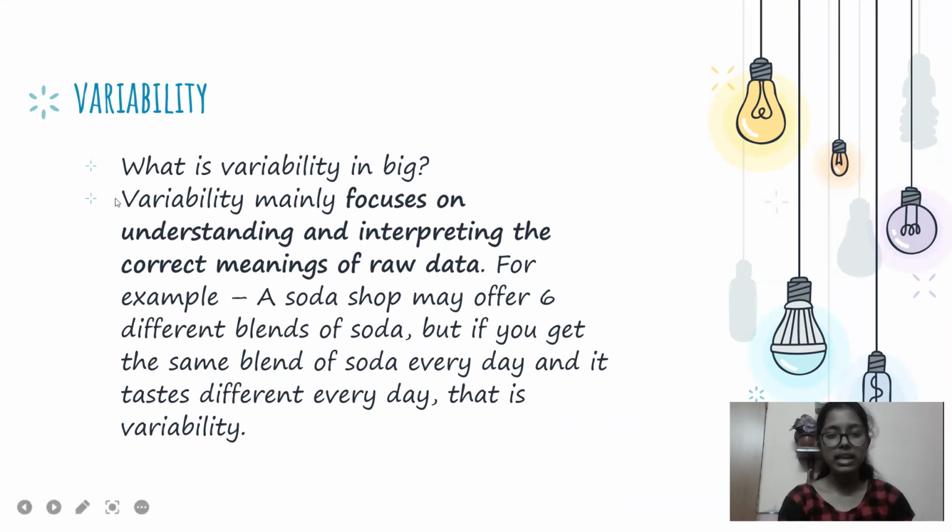An example is a soda shop that offers 6 different blends of soda, which is 6 different varieties of data. That is variety. But every time you drink one blend, you experience a different taste every day. That is only one type of data, and it is changing constantly. This is an example to understand the difference between variety and variability. So this is the fourth V, variability.